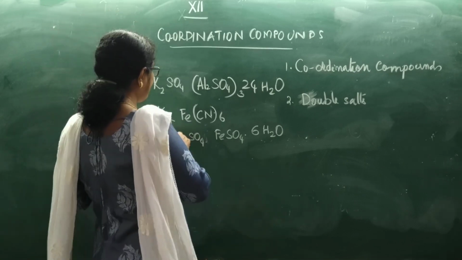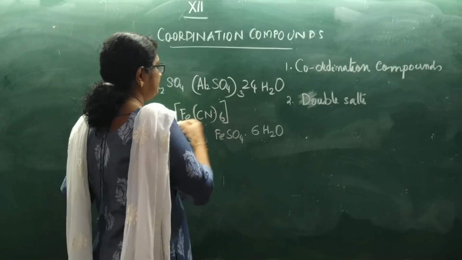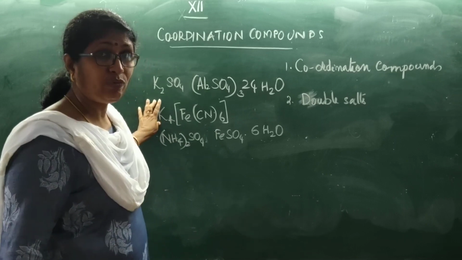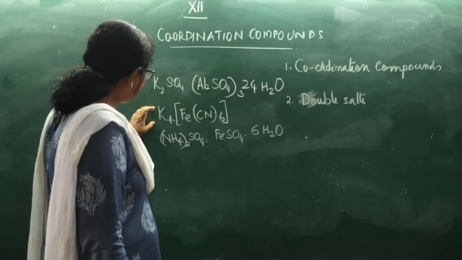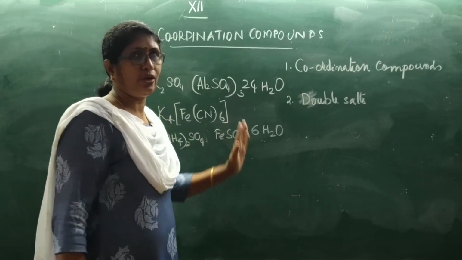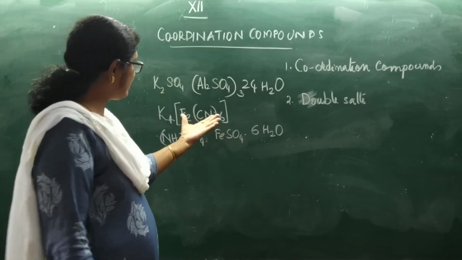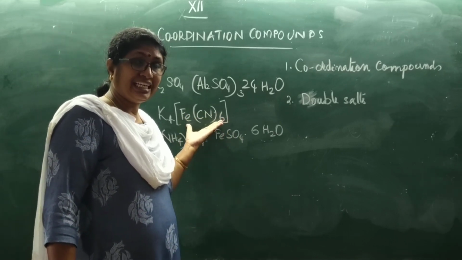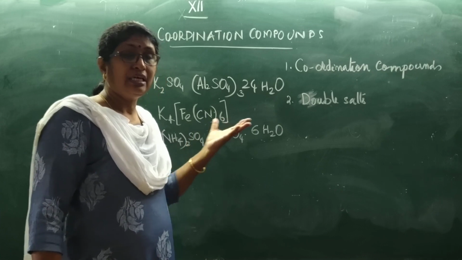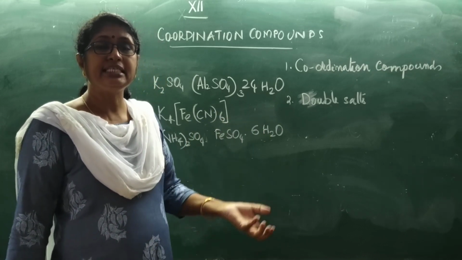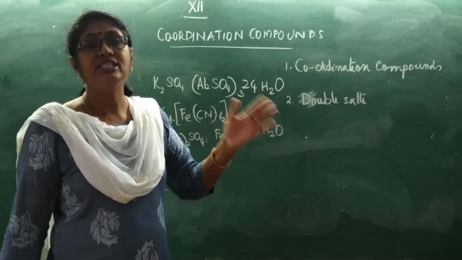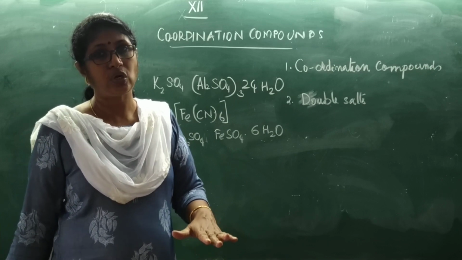Now you see this one, this compound. You dissolve it in water, you will get potassium ions and this complex ion. Compounds which contain this type of complex ions keep their identity in the solid state as well as in the aqueous or dissolved state.